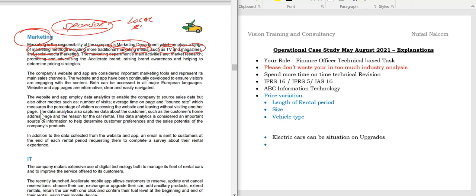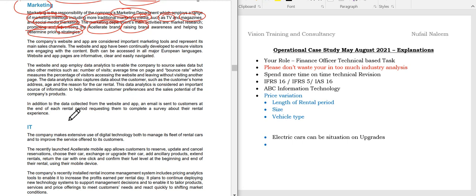So those are the marketing. The marketing department's main activity is market research, promoting and advertising the Accelerate brand, raising brand awareness and helping to determine the pricing strategy. So I think that is integrated as well.